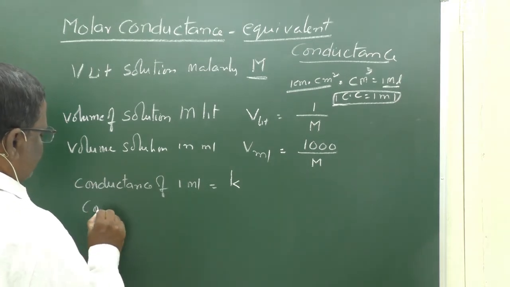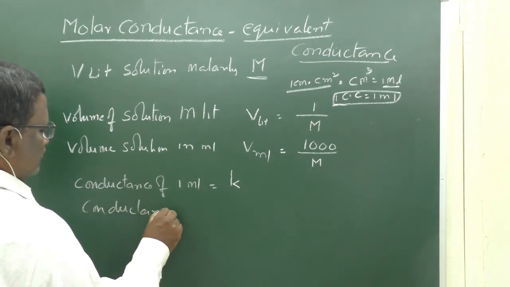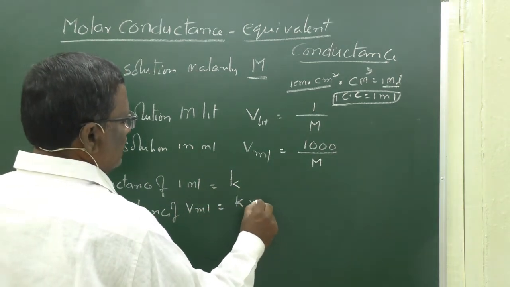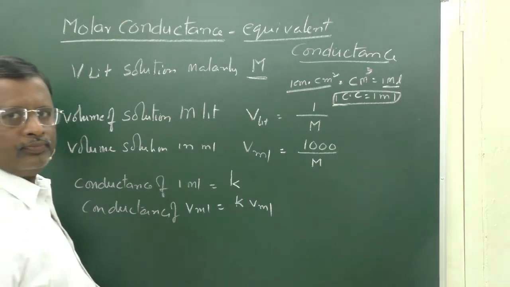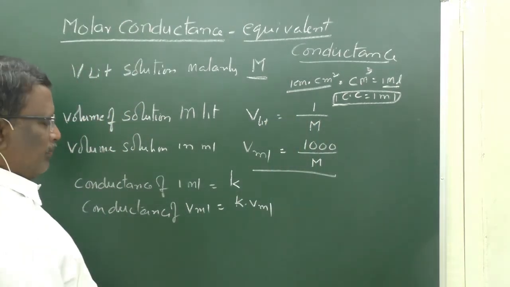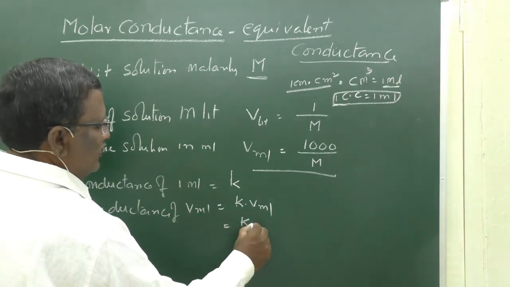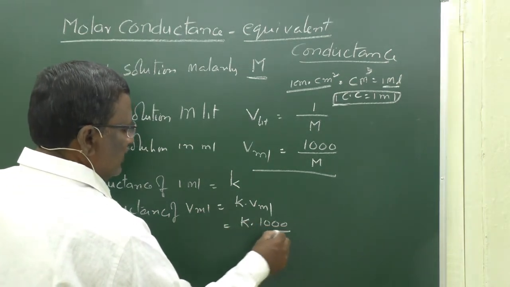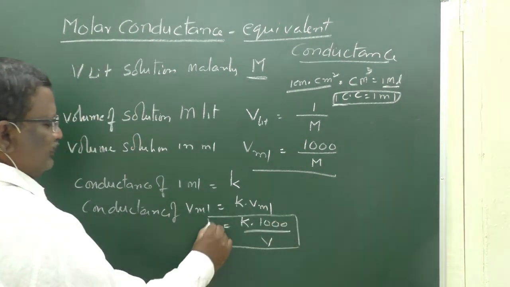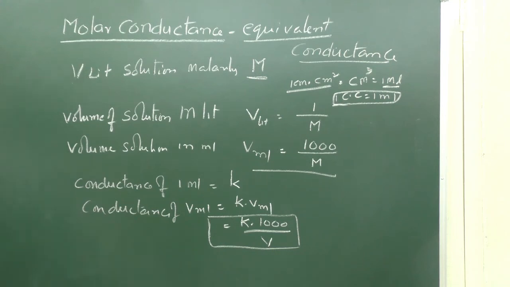Therefore, the conductance of V ml solution is equal to kappa into V ml, but V ml is equal to 1000 by M. Therefore, it is kappa into 1000 by M. This is the conductance of V ml solution, which we can call the molar conductivity.